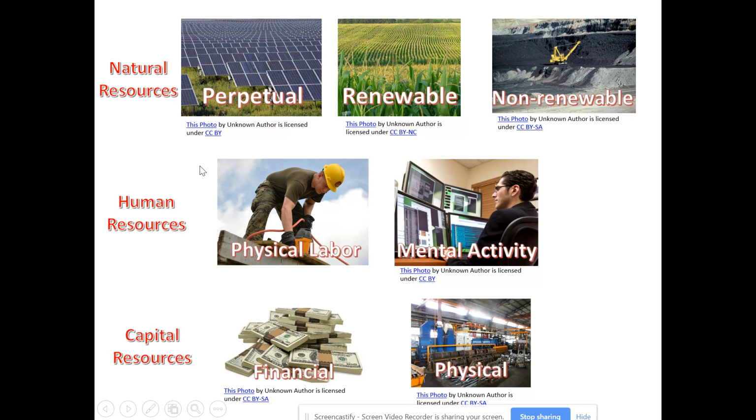You have your human resources, your labor. Remember, that's anything that involves physical labor. In this case, it's a construction worker putting a roof on a home, or it could be mental activity. This looks like it might be maybe a cybersecurity person that is monitoring a business's enterprise network to make sure there's nobody trying to intrude on it or attack it.